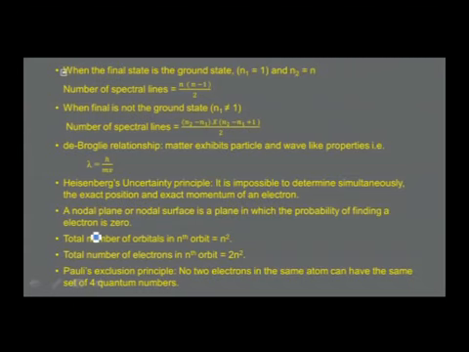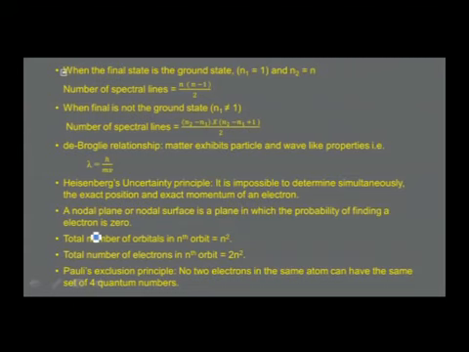Therefore, we further proceed to understand the important terms. Total number of electrons in the nth orbit... Number of orbitals, let me repeat this. Total number of orbitals in nth orbit is equal to n square, and total number of electrons in nth orbit is equal to 2n square.